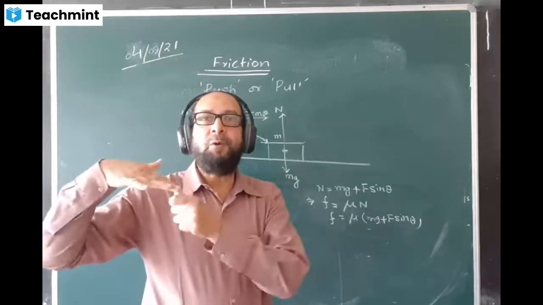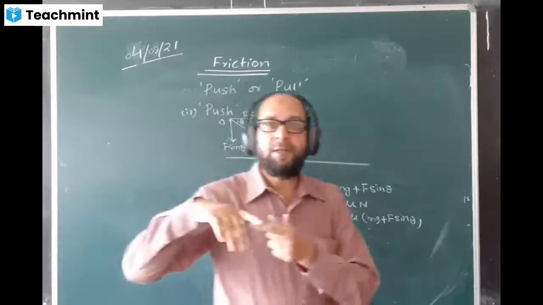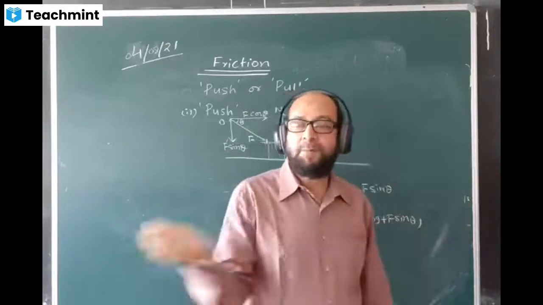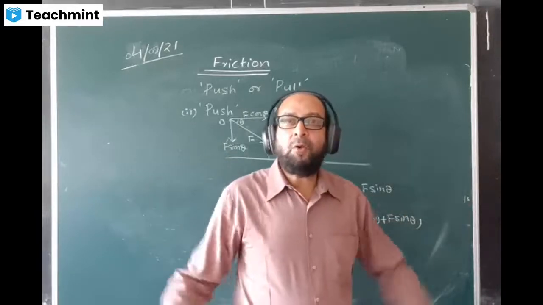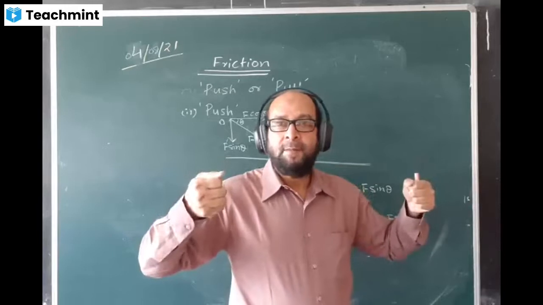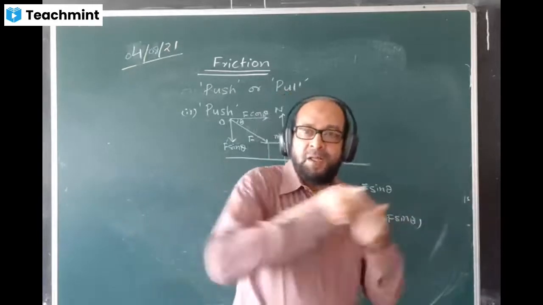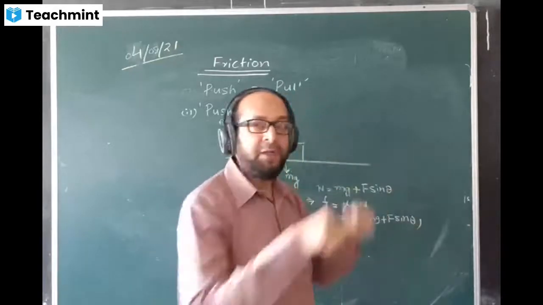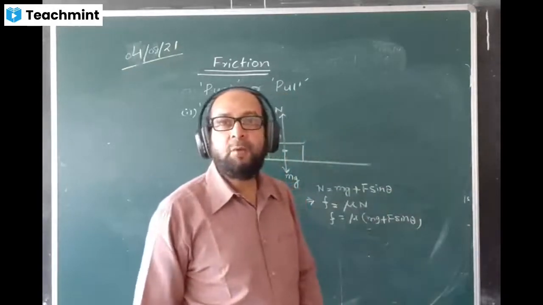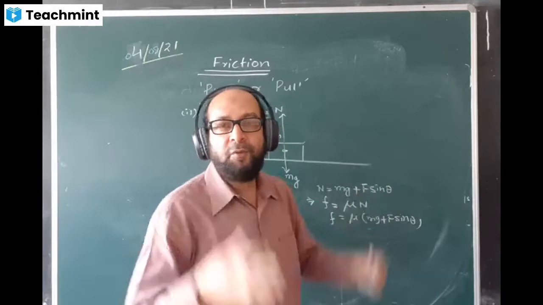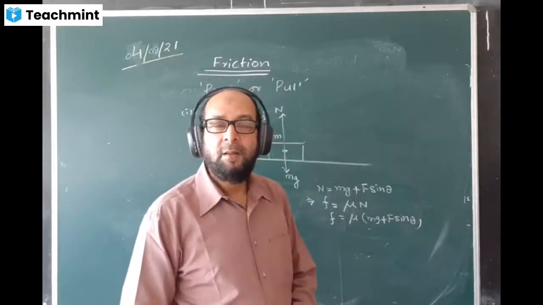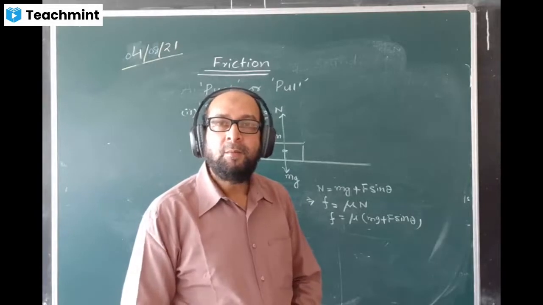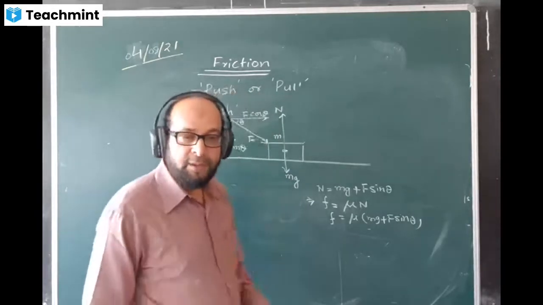But if one car is pulled by another car, we always keep in mind that the other car should go faster. So that's why we pull it, we drag it. A lawn roller is so heavy, so we pull it this way so that at least it moves comparatively faster rather than pushing it. Pushing will require a large amount of force and it will not move that fast. Hope you understood my point.